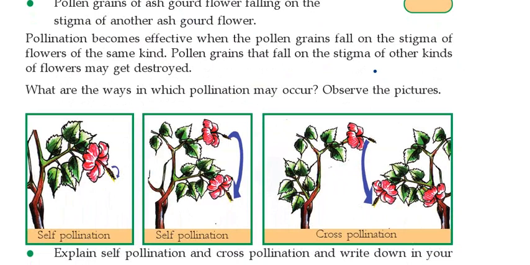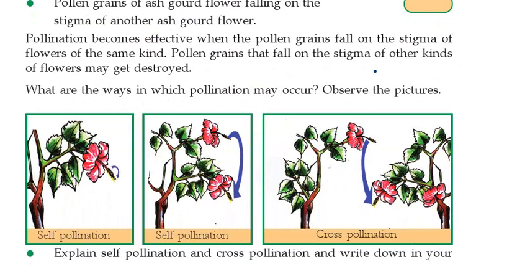How can we give a definition? Cross pollination is the transfer of pollen grains from one flower to another flower of a different plant of the same kind. There we must specifically mention that it is the same kind. Pollen grains from the anther of one plant go to the flower of another plant. Meanwhile, both plants must be of the same kind or the same species. This is known as cross pollination.